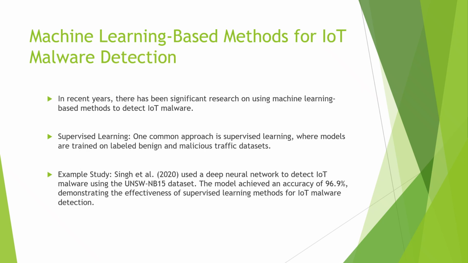The machine learning based methods for IoT malware detection. In recent years, there has been significant research on using machine learning, or ML, based models to detect IoT malware. Supervised learning is one common approach, where models are trained on labeled benign and malicious traffic datasets. For example, a neural network was used to detect IoT malware using the UNSW-NB15 dataset. The model achieved a remarkable accuracy of 96.9%, demonstrating the effectiveness of supervised learning methods for IoT malware detection.